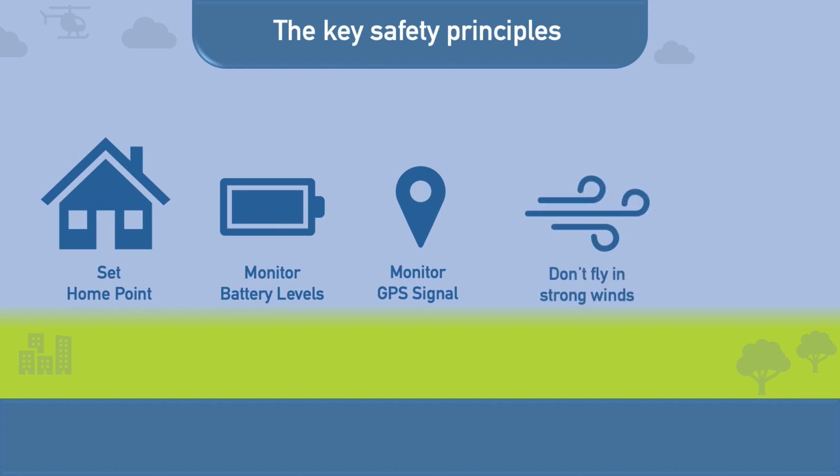Never fly in wind that is outside the capability of the aircraft or your skill level. Remember that flying in strong wind will significantly reduce your battery life and could make it more difficult for your drone to return to home. Keep the drone away from people at all times and be careful not to become too focused on the drone and fail to notice gatherings of people in your vicinity.